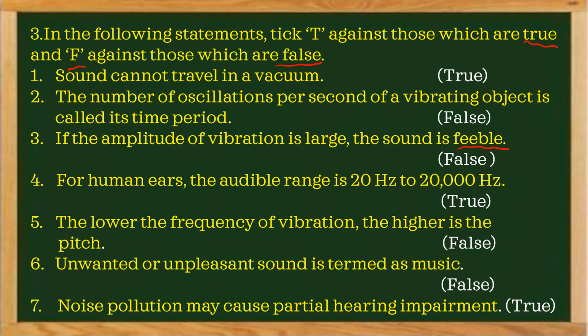That is false. For human ears, the audible range is between 20 Hz to 20,000 Hz. Correct. Why? Because human beings are able to hear the frequency range between 20 to 20,000 Hz. Less than 20 Hz we cannot hear, those are called infrasonics. Above 20,000 Hz we are not able to hear, those are called ultrasonics. So the human audible range of 20 Hz to 20,000 Hz is correct. The statement is correct, so it is true.